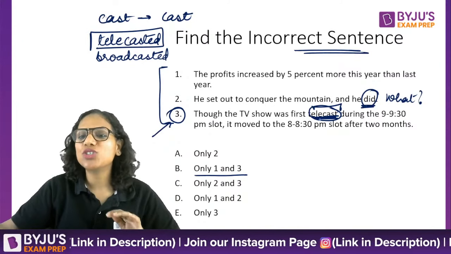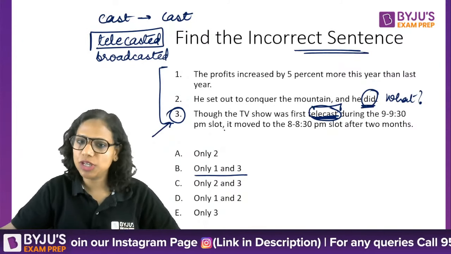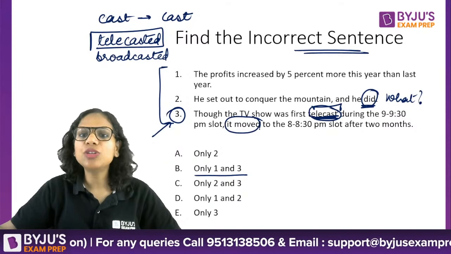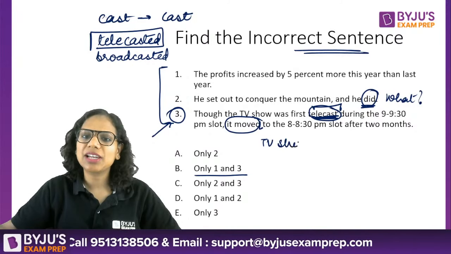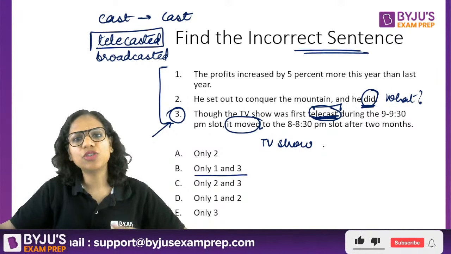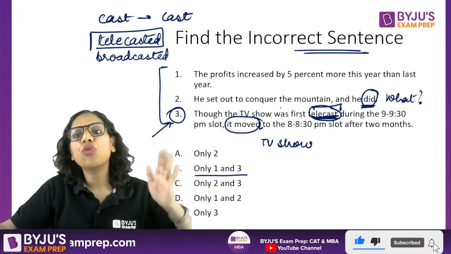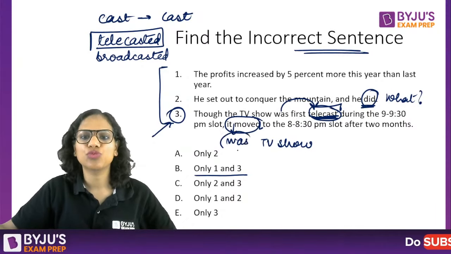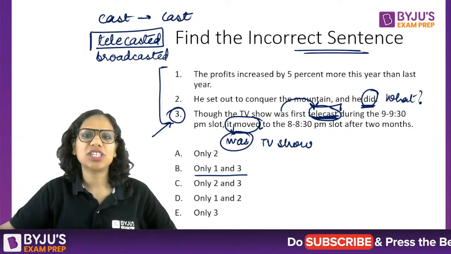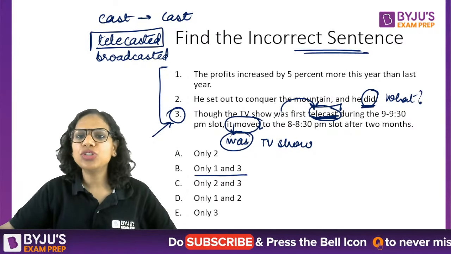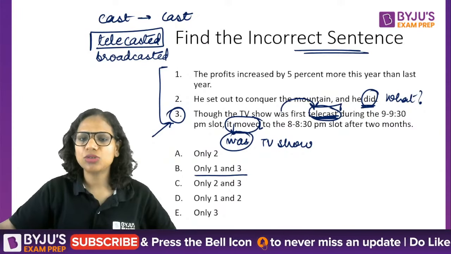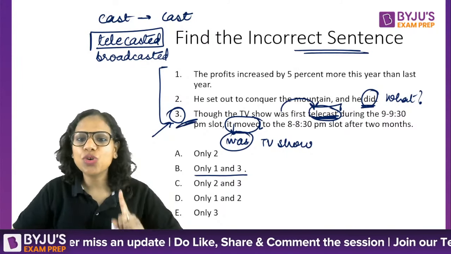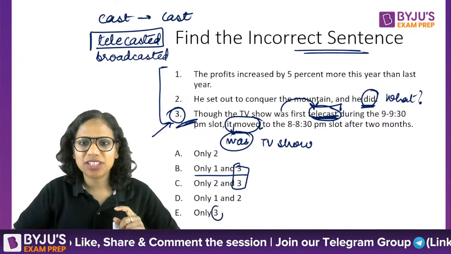So, though the TV show was first telecast during the 9 to 9:30 p.m. slot, the problem in this sentence is here. It moved. Can a TV show move itself? It moved means the TV show moved. When I'm saying it was telecast, I should say it was moved. Passive voice consistency. So though the TV show was first telecast during the 9 to 9:30 p.m. slot, it was moved to the 8 to 8:30 p.m. slot. Passive voice. So I know that 3 is definitely erroneous.